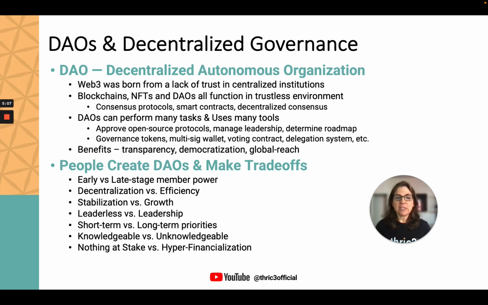So these are just some of the trade-offs that people make and why DAOs are not kind of a panacea or answer to all governance questions. But at the same time, you can see how these tools do have benefits and can make certain things a lot easier going forward in these trustless environments. So we'll see how this develops over time.